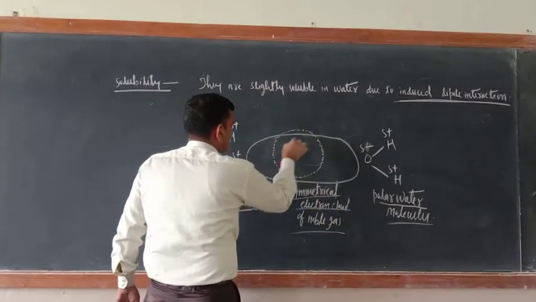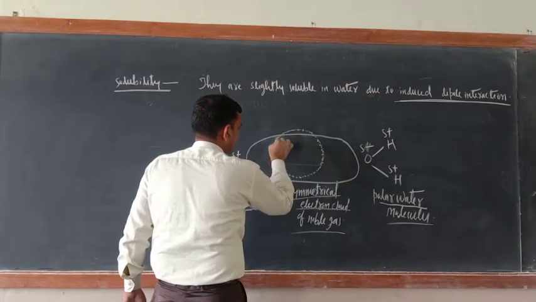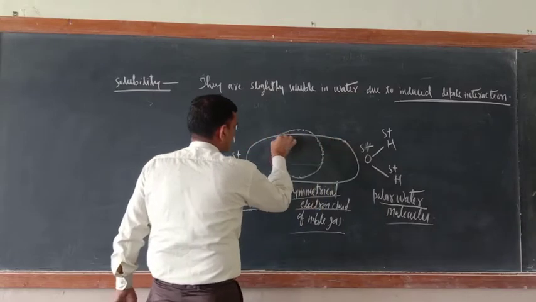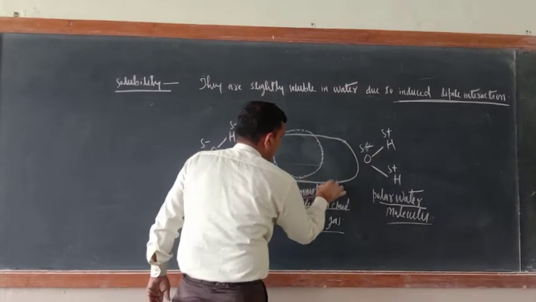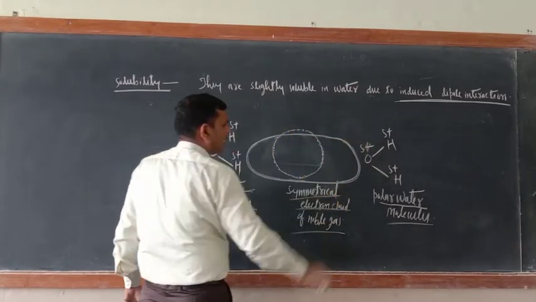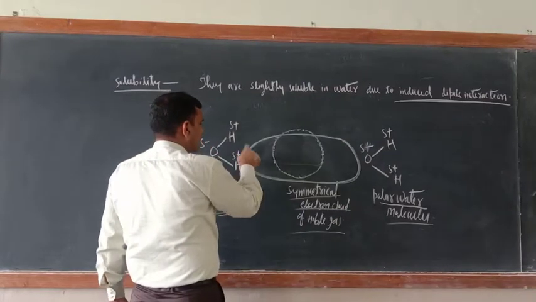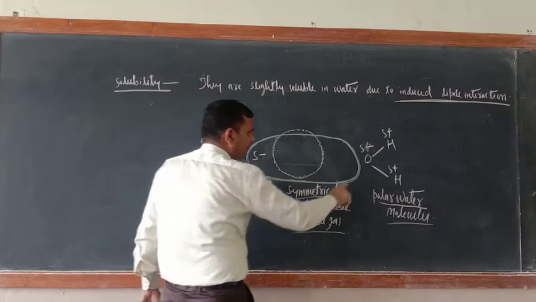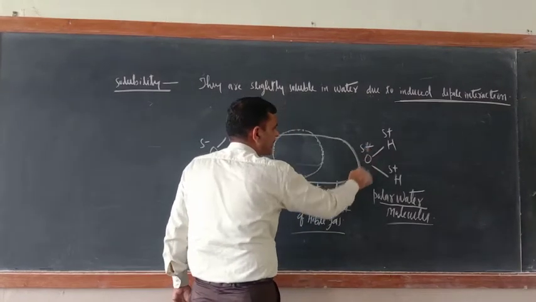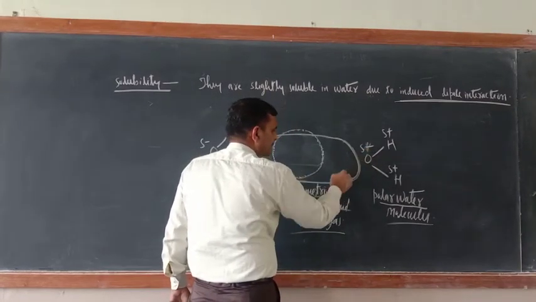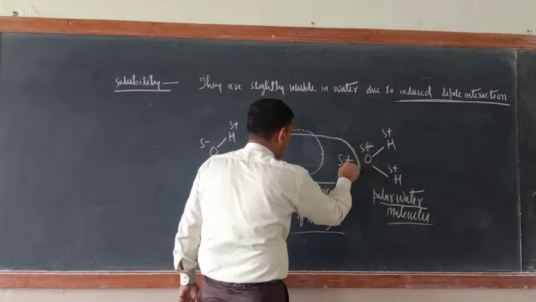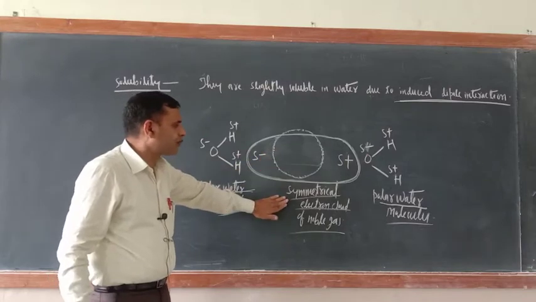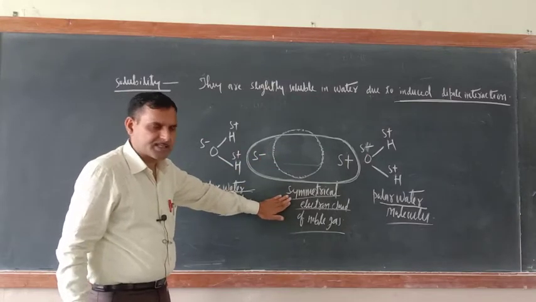Just see, earlier one, this is the original one. Now they will acquire this shape when they come into contact with water. So this end is near to the positive end of water, so this will be slightly negative. Now this end is near to the negative end of water, that is the oxygen, so this will be slightly positive. Means water molecules have induced polarity in the noble gas.